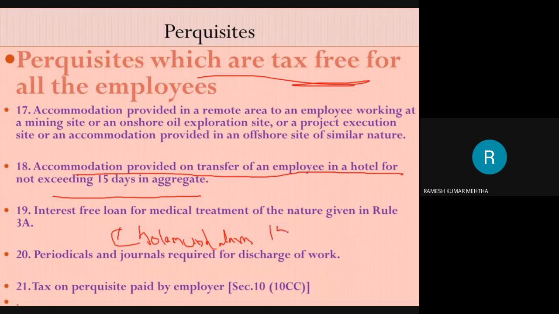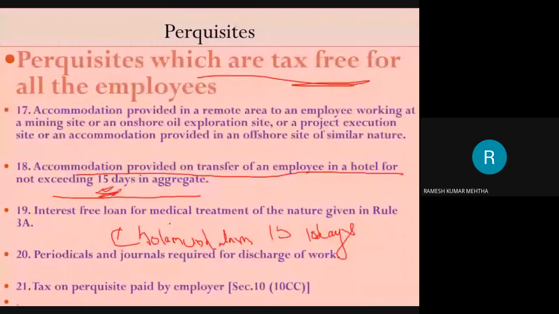So they told me that you can stay in a hostel or hotel or lodge for 10 days, and the expenses are taken care of by the employer. So if you are staying for a period of less than 15 days, and the expenses are reimbursed by the employer, look at this point, it is fully exempted from tax. The value of the perquisite is nil in this case.